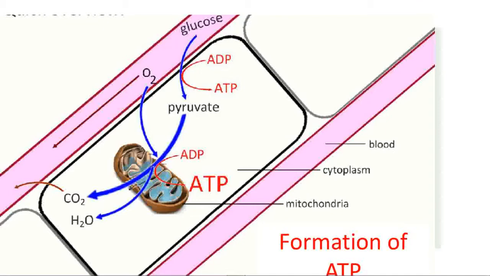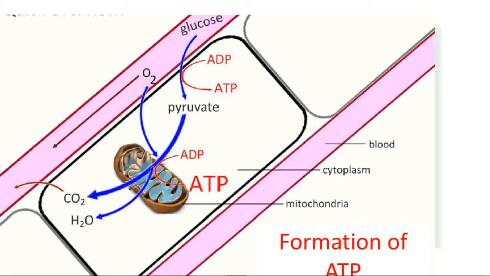In the mitochondria, the actual chemical reaction takes place, and this pyruvate is oxidized completely, and carbon dioxide and water form in this process, and lots of energy is produced. And ADP present in the cytoplasm enters the mitochondria and uses that released energy to form ATP, adenosine triphosphate, a high energy molecule. Clear? And the released carbon dioxide enters the blood vessels through diffusion and reaches the lungs.